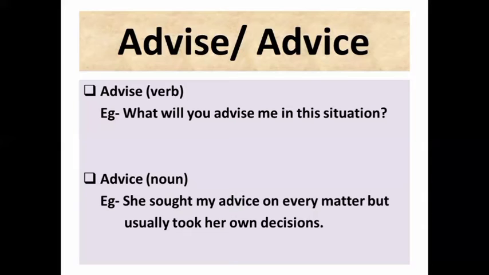Clear? A noun always gives the answer to what. So in this you can frame the question and you will come to know that here advice is acting as a noun only. In the above it was acting as a verb. You were advising something to someone. In the second, she sought my advice, it is acting as a noun. This is the basic difference between these two words. I hope it is clear to you.